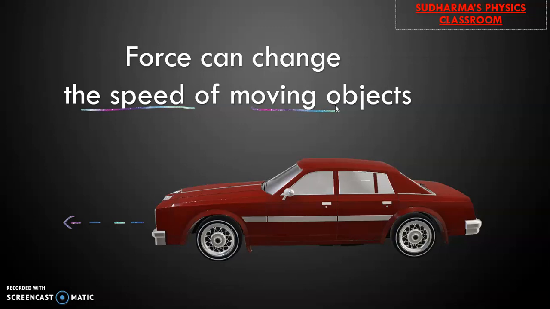Another example which comes to my mind is a goalkeeper. He applies a force to stop the football. So there again he is stopping that. Another example, during the game, the players will be kicking the football, right? This football will already be moving, and if one of the players comes and hits that, he applies a force on that football. The already moving football starts moving really fast. That's another example of an object's speed increasing when we apply a force. Think about different examples for this effect of force.